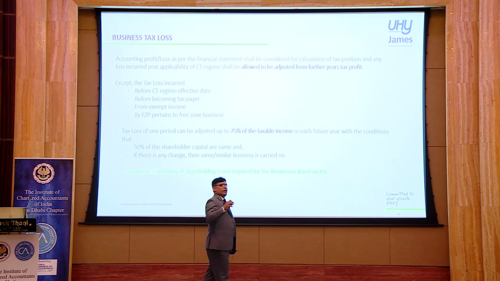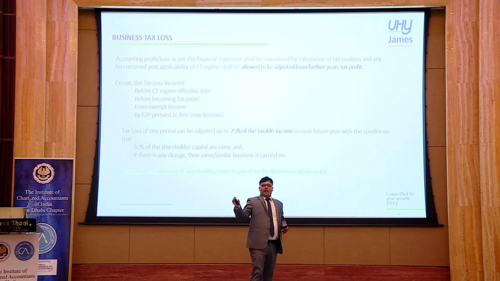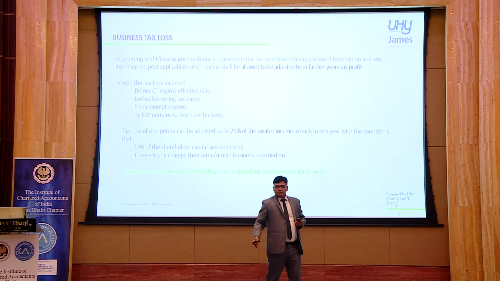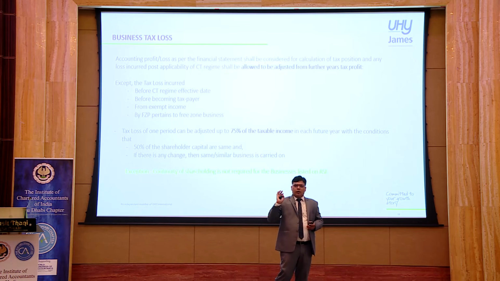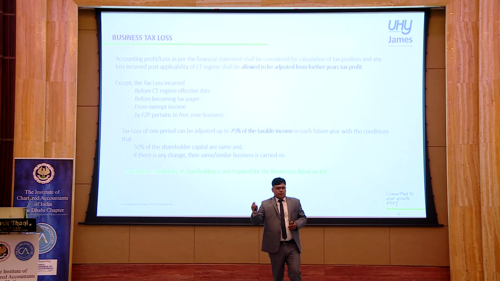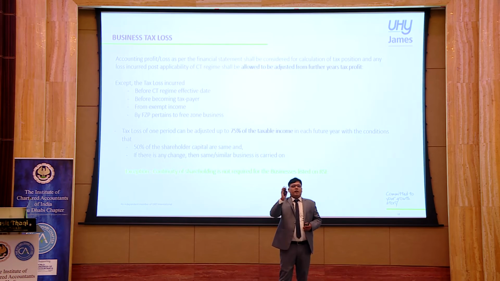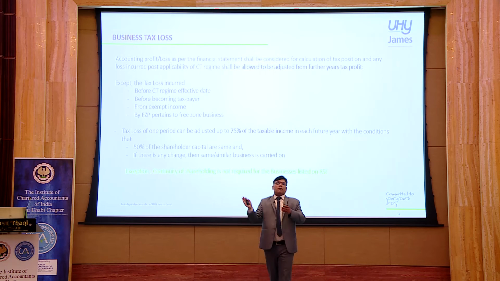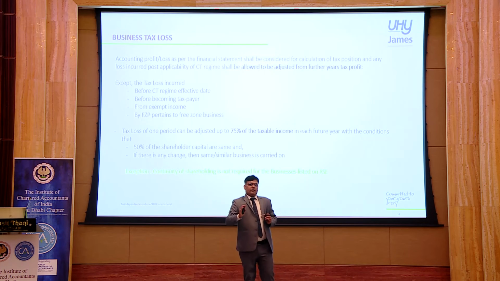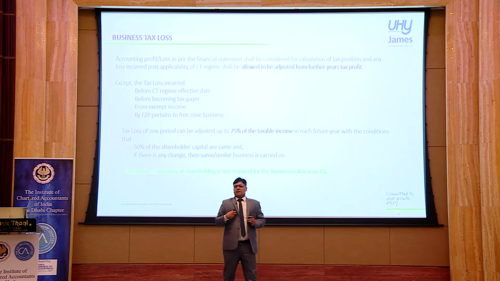Another question: carry forward is fine, but after carry forward, how would the set off be done? Set off of the losses can be done in a subsequent year, subject to 75% of the taxable income available. I'll give you an example. Let's say my first year of taxation is 2024.